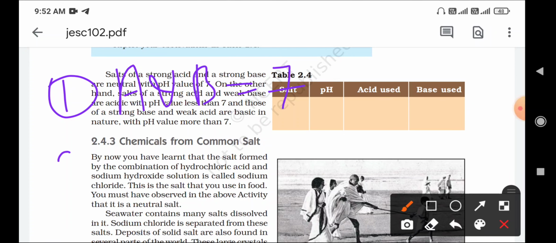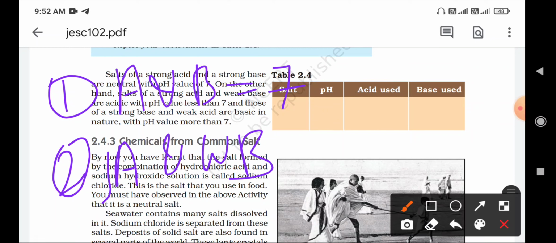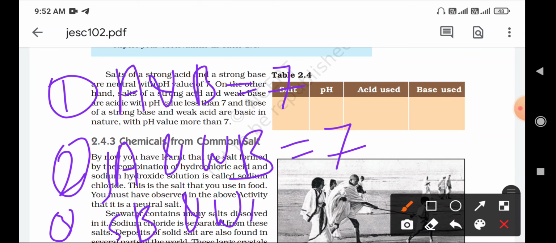Second, strong acid and weak base with pH value less than 7 is called acidic salt. Third one, strong base and weak acid, pH value greater than 7 is called the basic salt.